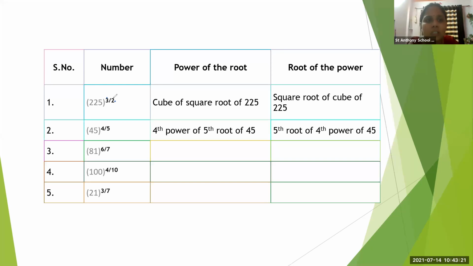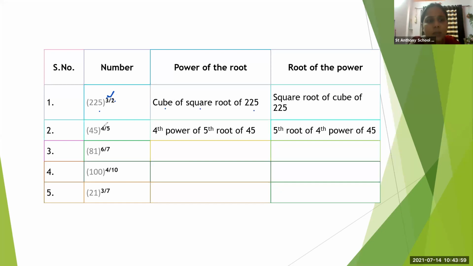Okay. Now this power is what? 3. 3 means what? Cube. Now here, how we will write it as power of the root? Cube of square root of 225. This power is cube. Cube of square root of 225. Power of the root. तो सबसे पहले हम power लिखेंगे. So power of this power is what? Cube. So cube of square root of 225.